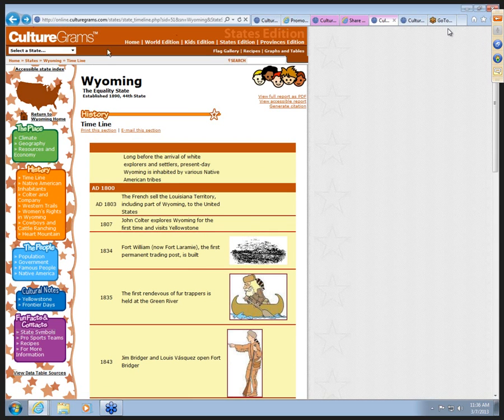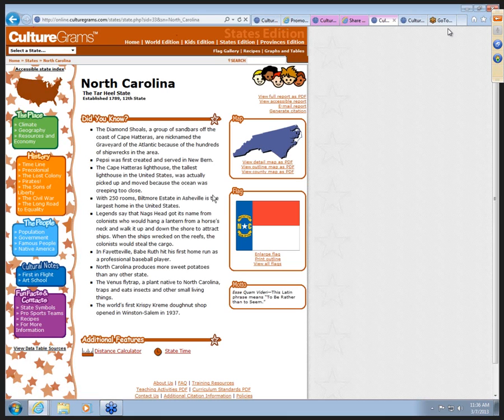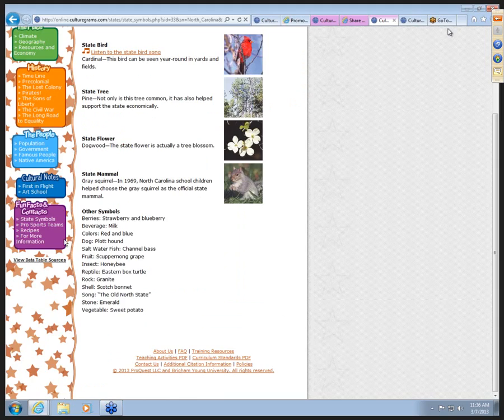I can switch states here at the top in my drop-down menu. So let's just pick one on the other side of the country here, North Carolina. And again, some tidbits about the state itself, the map, the flag, and again, you can compare state symbols for each one of these, listen to their state bird song, and look at their symbols. So for example, they've even got a state fruit, a state insect, a state shell, and a state vegetable.